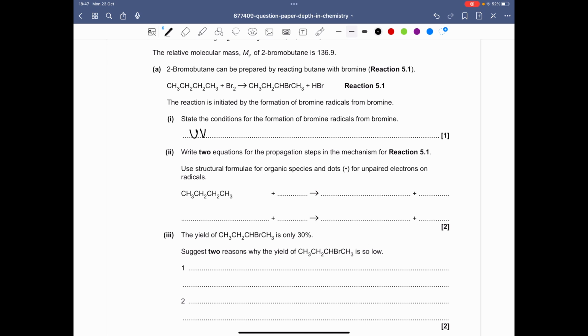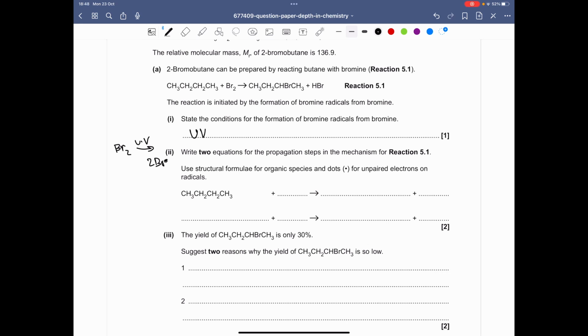Right, so in the initiation step, the bromine will go from Br2, and when you add the UV, it will go to 2 bromine radicals, right? So that's the initiation step.